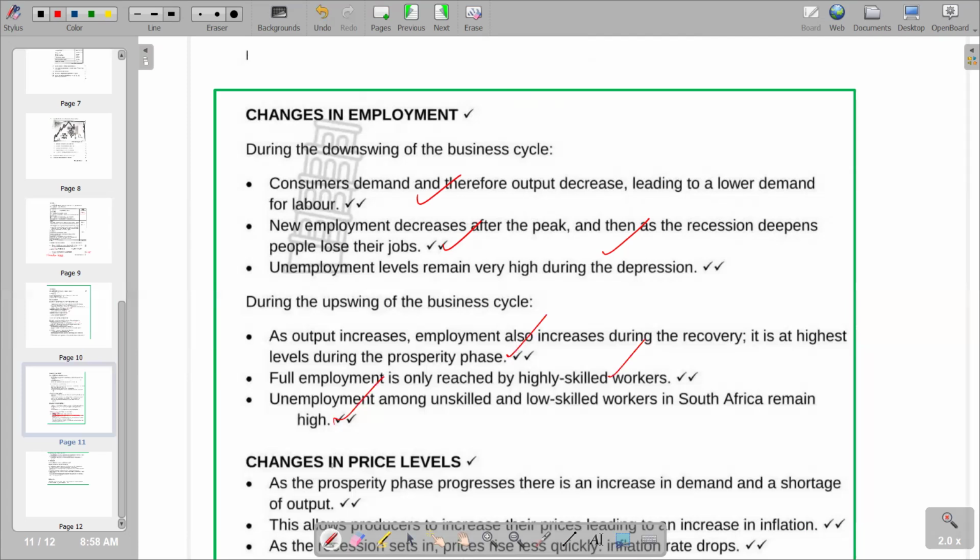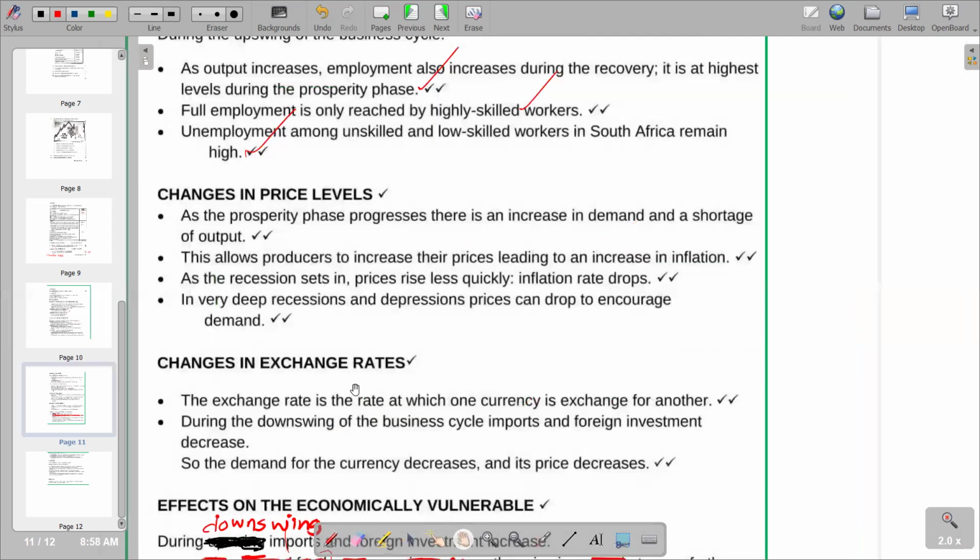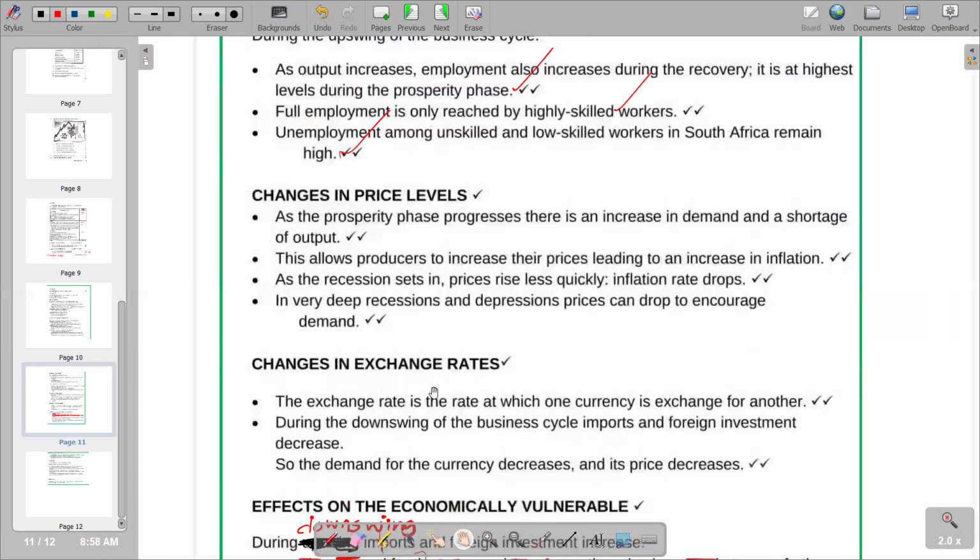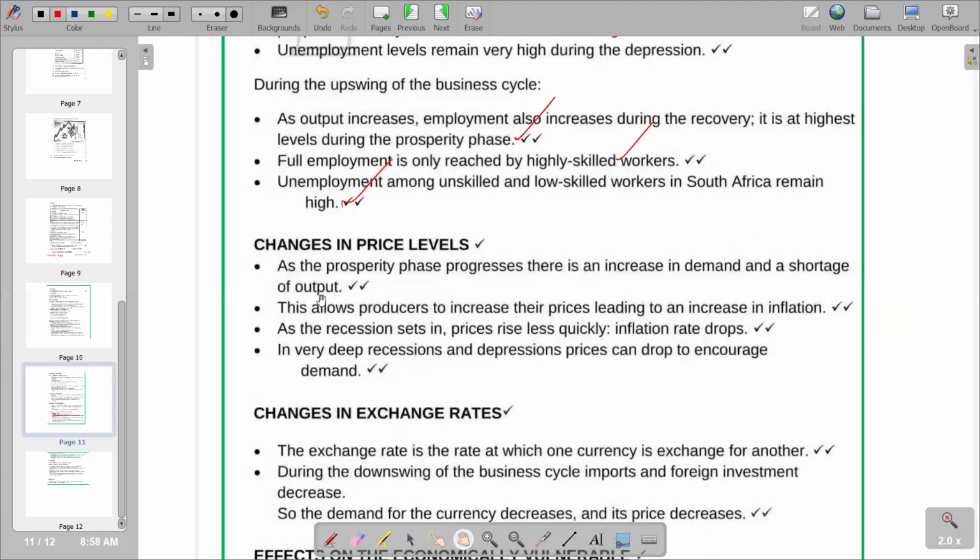We have the next aspect, that is changes in price levels. So changes in price levels as a factor. How is it affected by upswings and downswings? So remember, upswings and downswings are described in the business cycle. So this is the effect of business cycles on changes in price levels. So we are going to analyze the business cycles in relation to upswings and downswings.